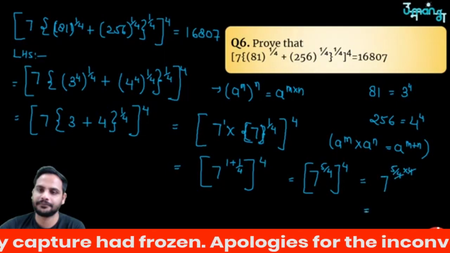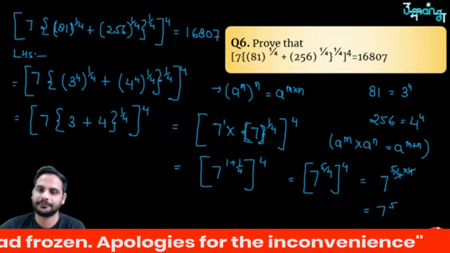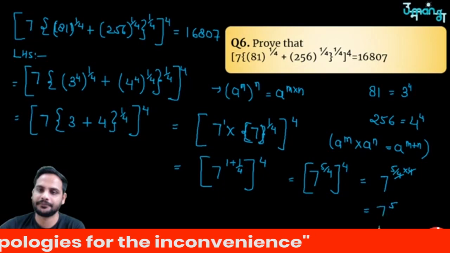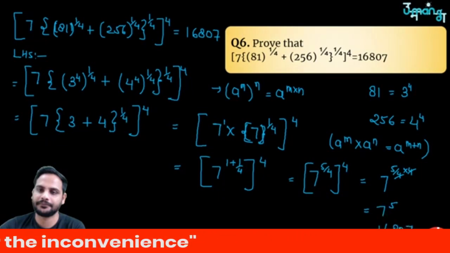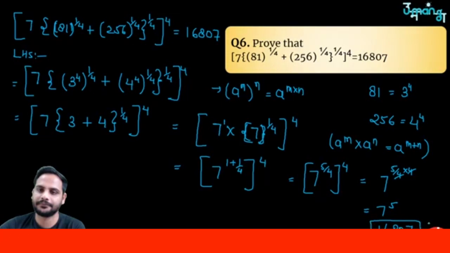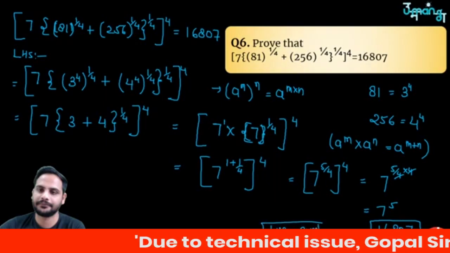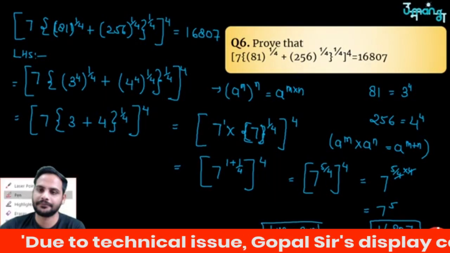4 and 4 got cancelled, so 7 raised to the power 5, and if you calculate 7 raised to the power 5, it is equal to 16807. So you can see LHS is equal to RHS. Got it? And we can say hence proved.